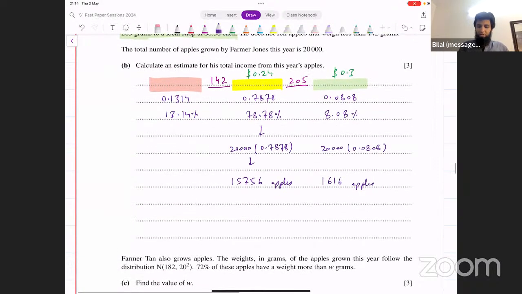And now let's find the total income and see what that would be. For each of these apples in the middle, he's getting $0.24. 15,756 multiplied by 0.24 plus 1,616 multiplied by 0.3. And that's going to give you the result. You can see what that turns out to be.